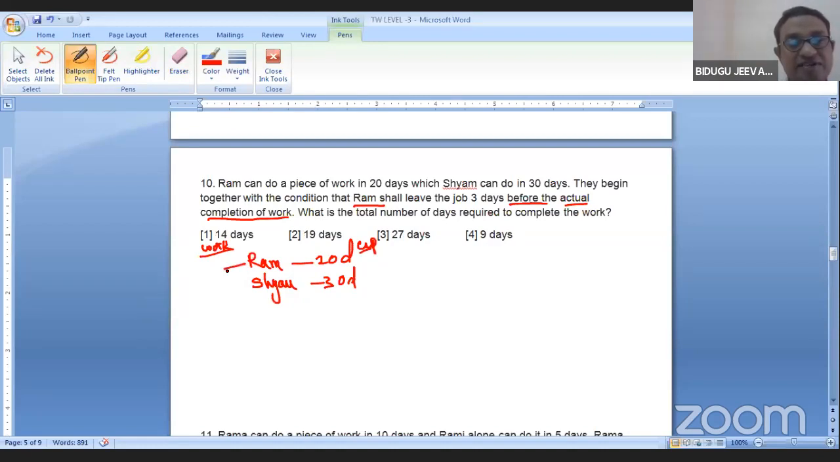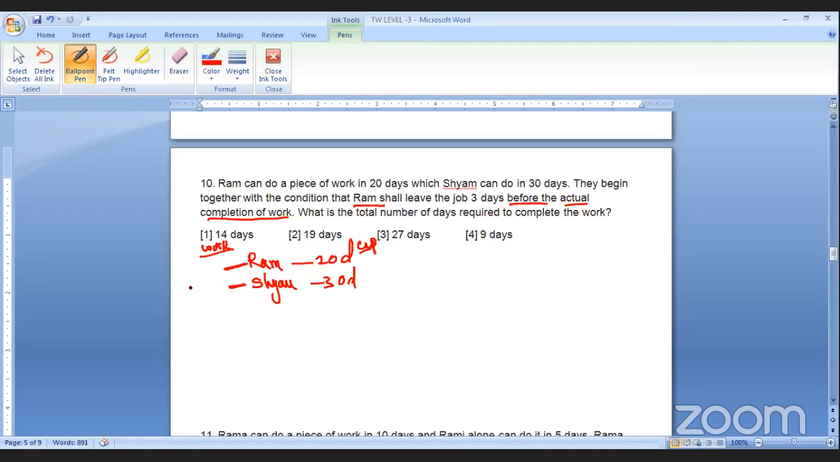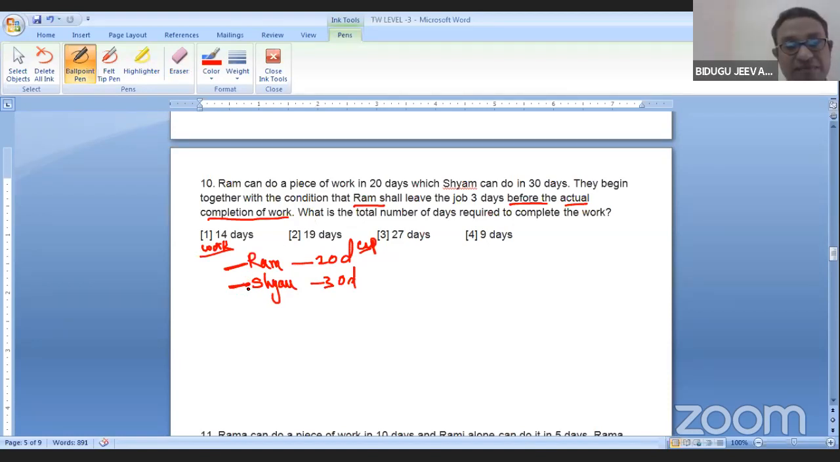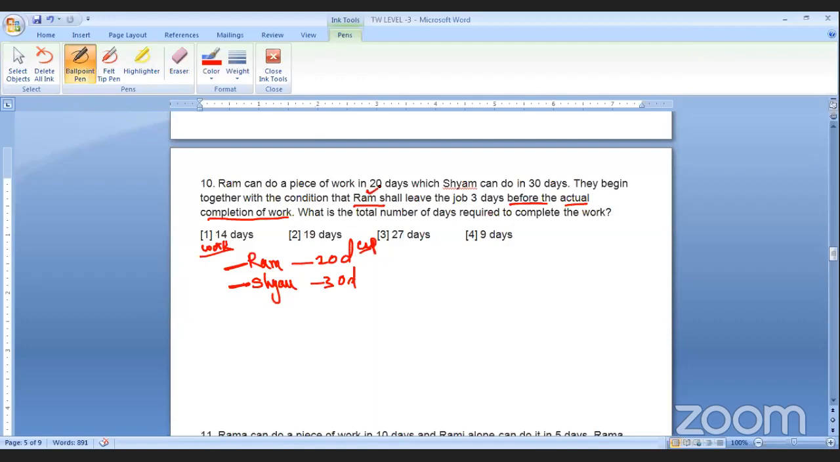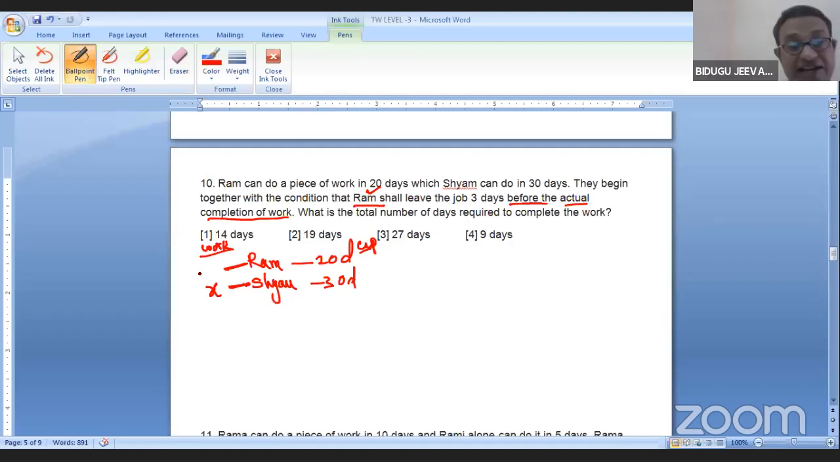How many days Ram worked? How many days Shyam worked? Anyone? X. Sir, if both of them work, they take 12 days. Condition for whom? Ram. There is no condition for Shyam. Shyam is X. I'll write X. Ram is X minus 3. Exactly.